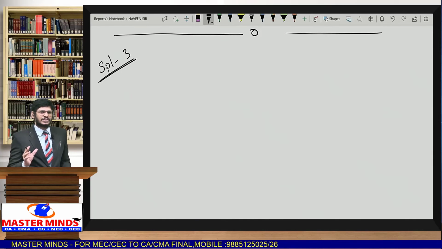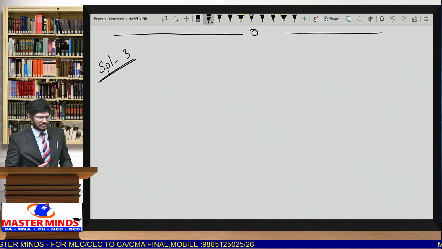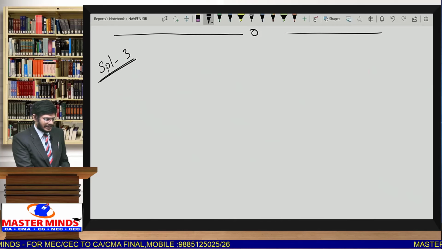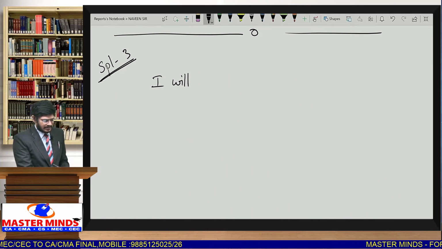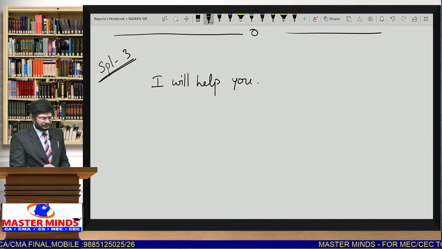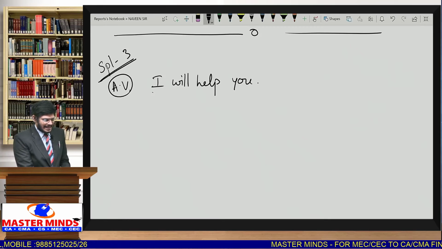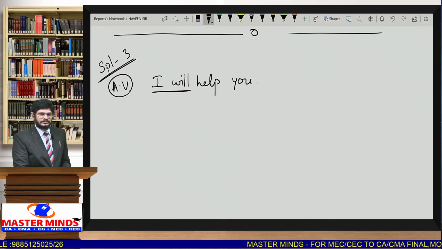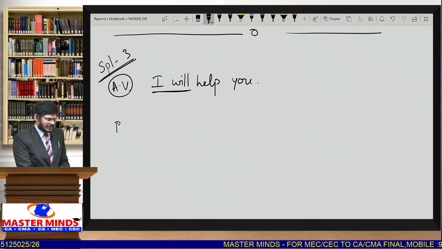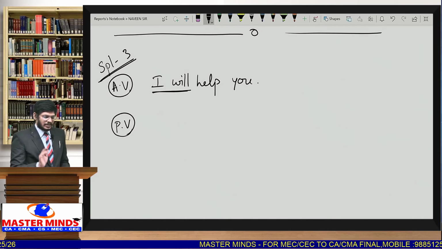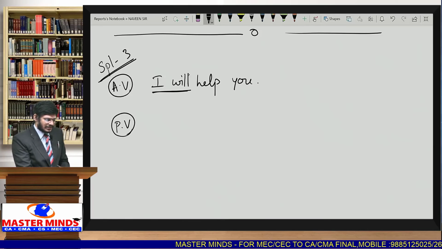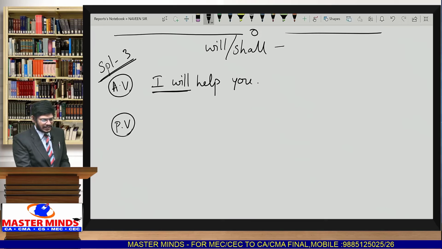This is not only future tense, it can be considered as modal verbs also. For example, in modal verbs also we get this. Say, I will help you. Suppose this is active voice. I is followed by will. So when you are writing passive voice, you must be a little careful. This type of sentence comes only when the helping verbs are will or shall, or simply speaking in future tense.